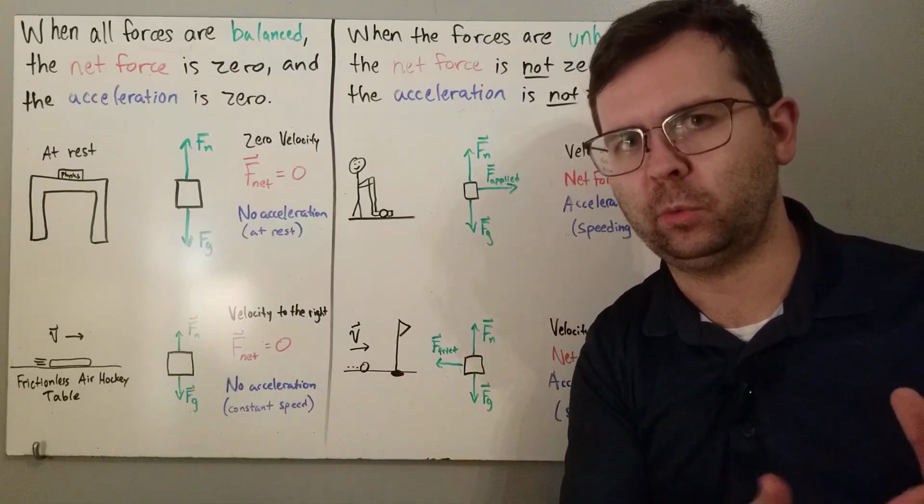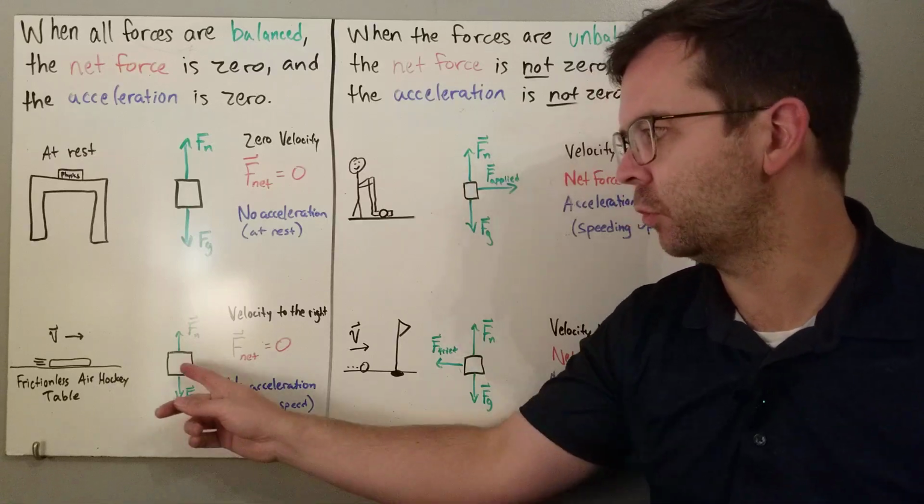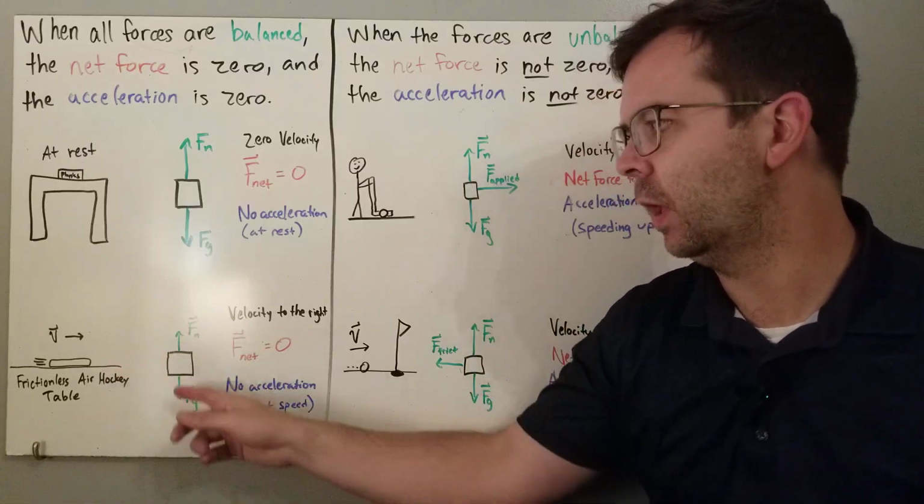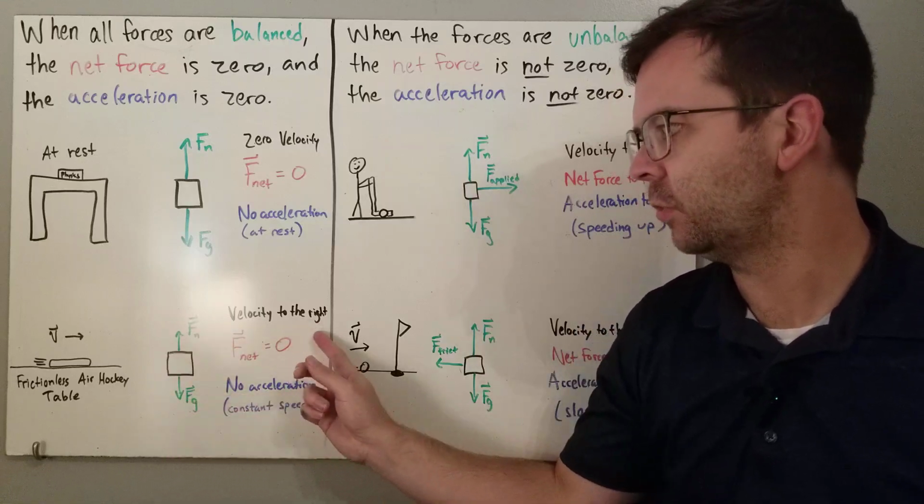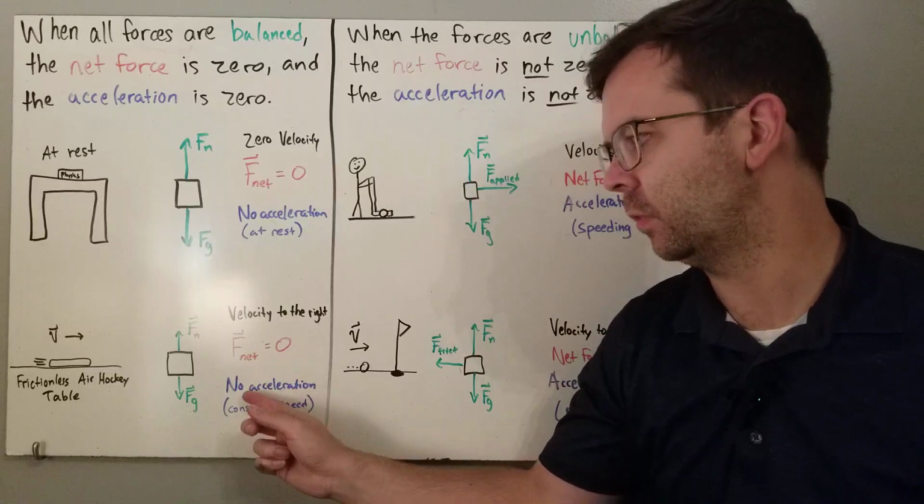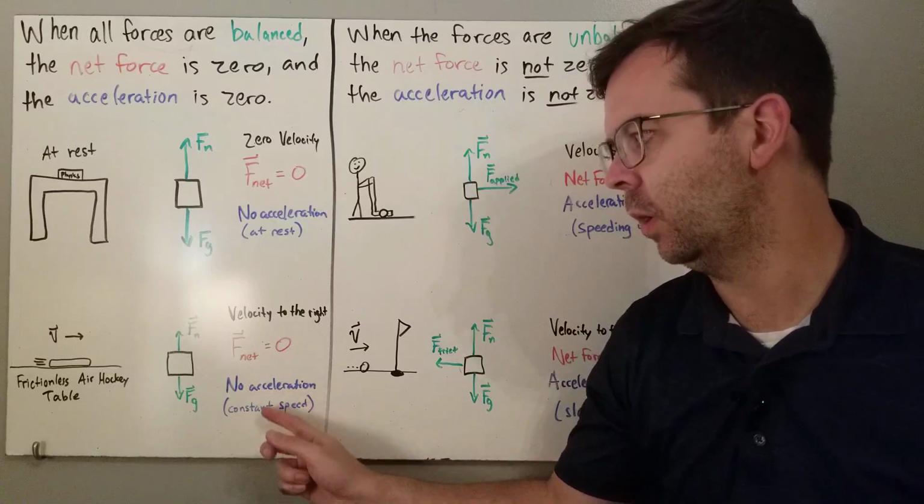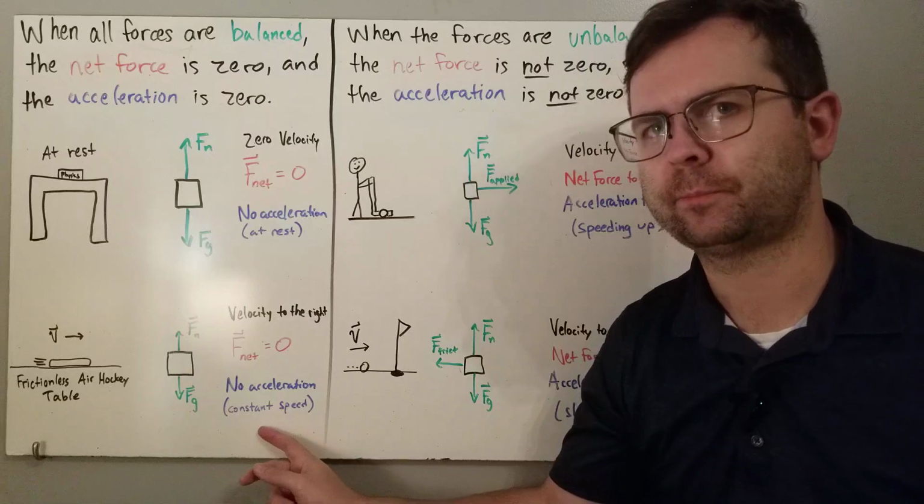So it will continue in motion based on Newton's first law. So there's no applied force, there's no friction. So these are the only two forces acting, and they are balanced. The velocity is to the right, the net force is zero, and so the acceleration is also zero. This means that the puck moves at a constant speed to the right.